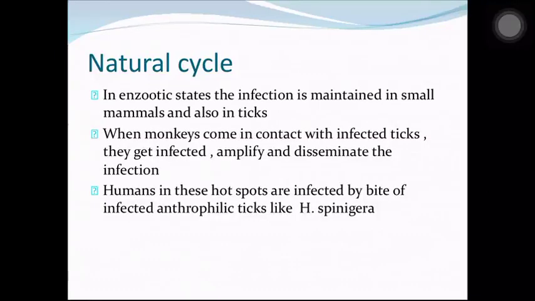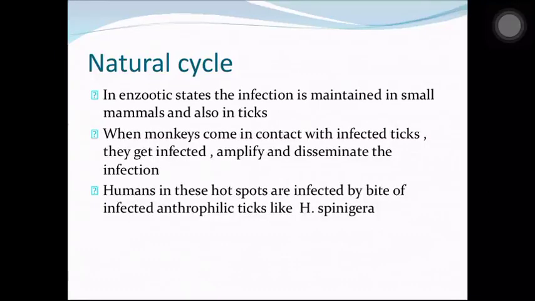So how is the natural cycle maintained? So in enzootic states, the infection is maintained in small mammals and also in ticks. Enzootic means within the animals or amongst the animals, so it is maintained amongst mammals and ticks. And when monkeys come into contact with these infected ticks, they get infected. So these ticks go and bite the monkeys and they carry infection to the monkeys.